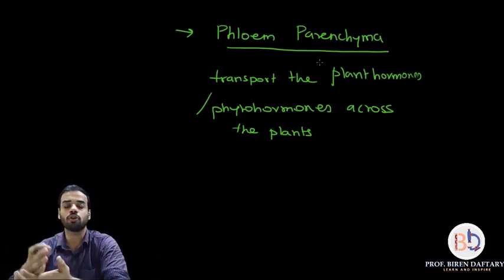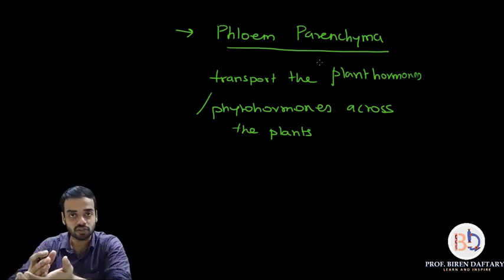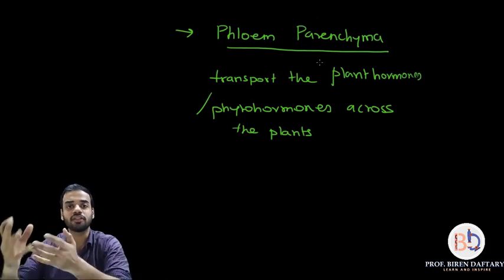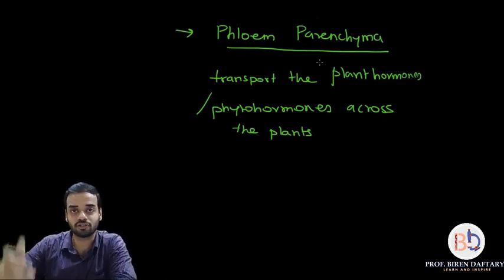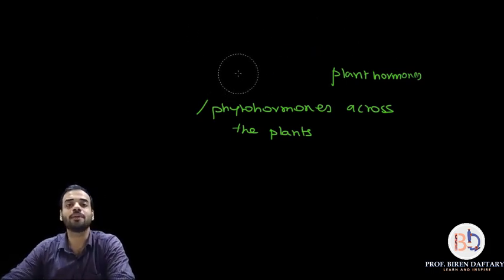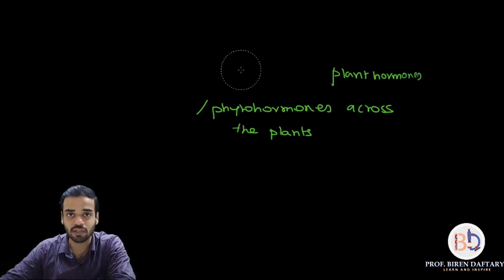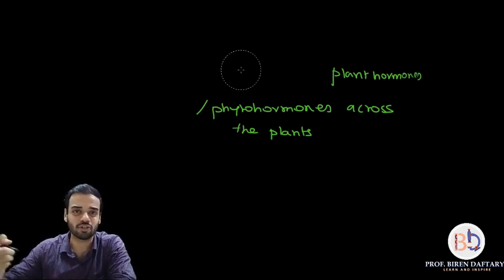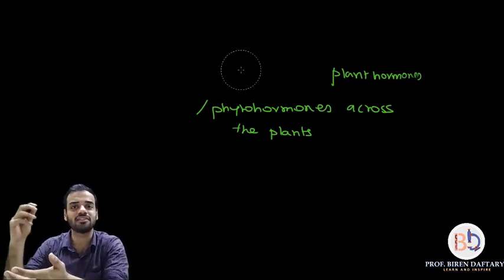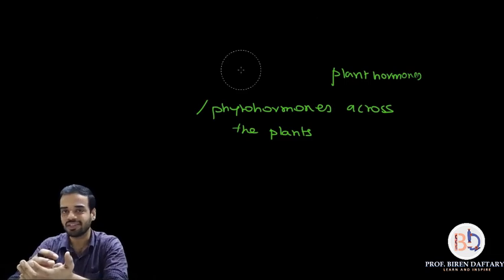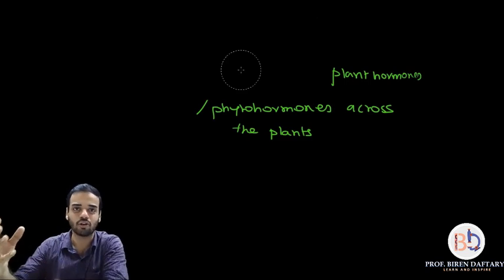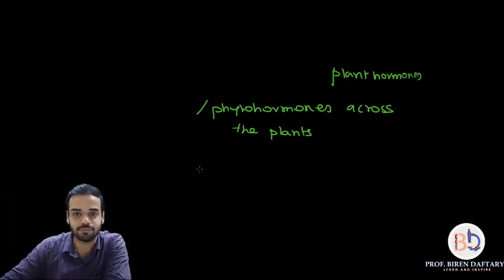I already told you what are the promoters, what are the inhibitors. We have seen all the hormones. Now we are actually going to start with the first hormone, and that is called auxin. So let me rub this off and we will start with this. Please remember, this topic is a fairly theoretical topic. You will have to read this twice or thrice, maybe even re-watch the lecture, because these are all facts, you will have to remember them. There is nothing much to understand, so you will have to read a lot so that you can remember it.